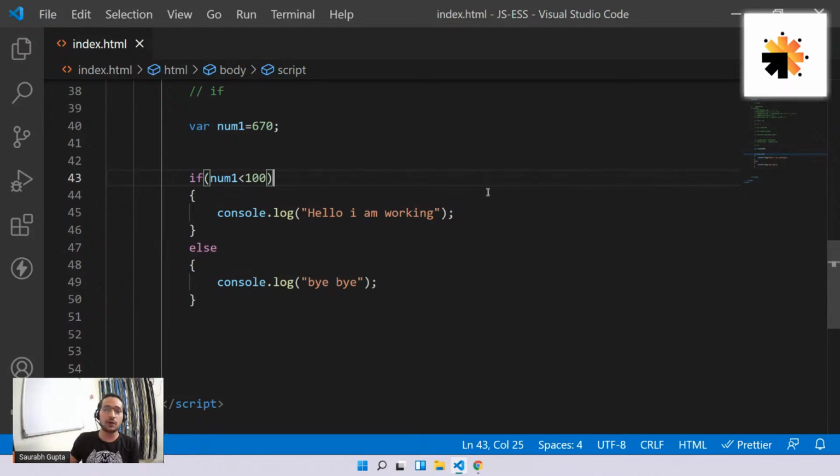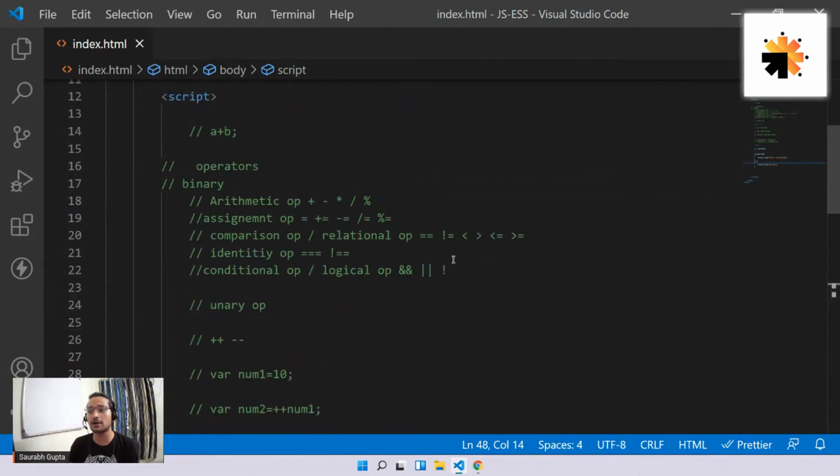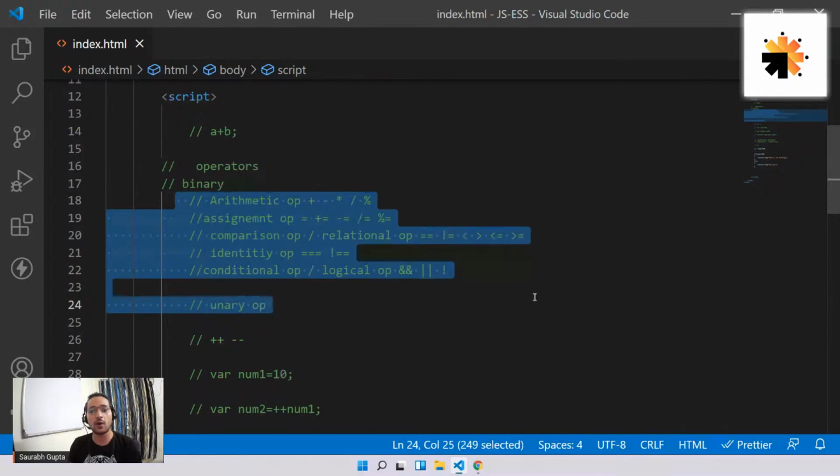So yesterday, if you remember, we started with something called condition, and we got introduced to something called if and else. We learned what to do if I want to perform something based on a condition. For that purpose we learned if and else. And yesterday we also learned a lot of operators. I hope everyone is clear with all of that, right?